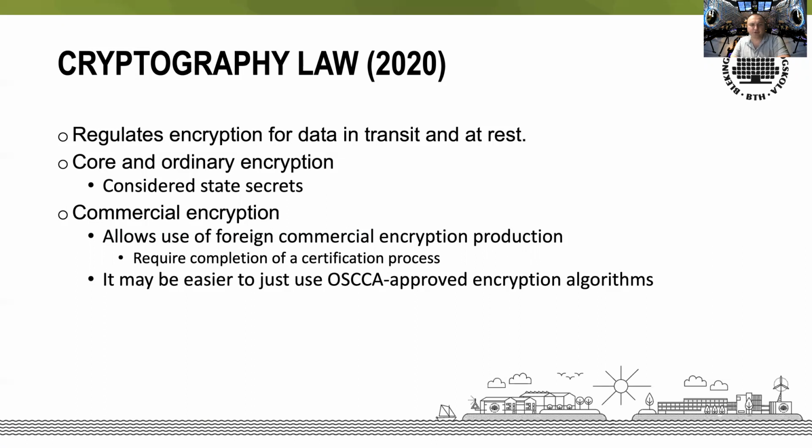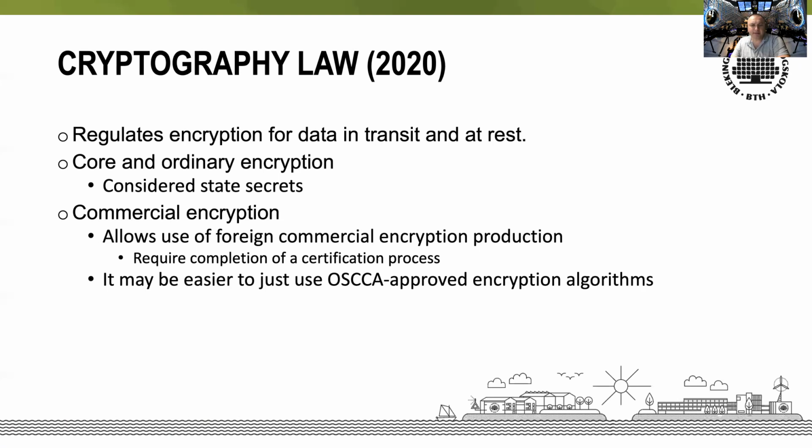The new law removes many restrictions from the 1999 regulations. In particular, it allows use of foreign commercial encryption products that have completed a certification process. The goal of this process is to verify that the products comply with Chinese national standards and regulations. Unfortunately, currently there is no clear definition of what technologies fall under commercial encryption. Also, the details of the certification process are not available yet.